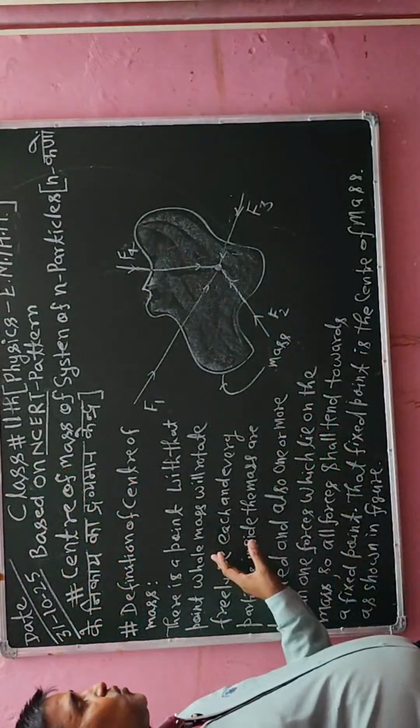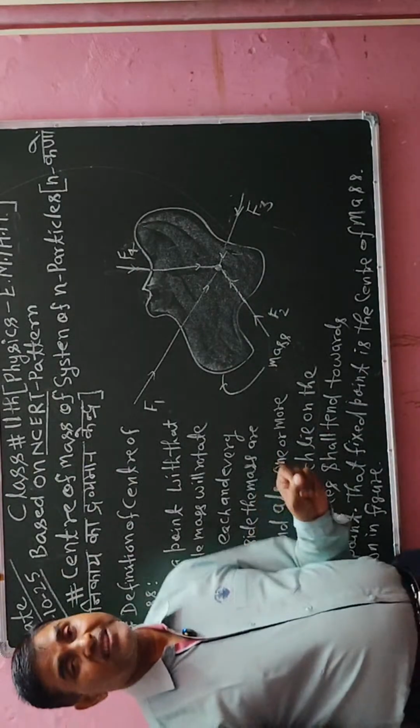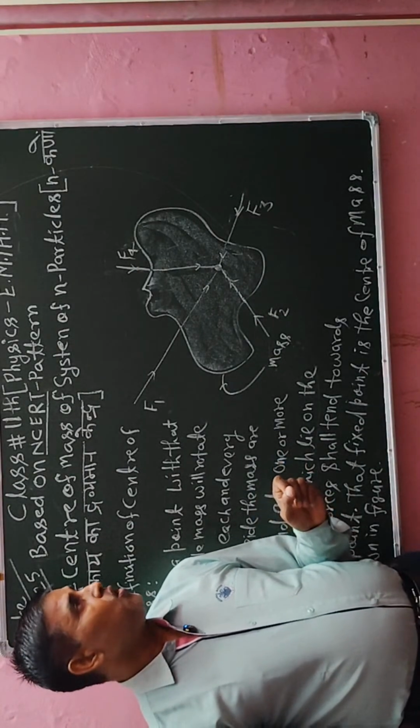So this is the required concept of how we have to calculate the center of mass of a given object.